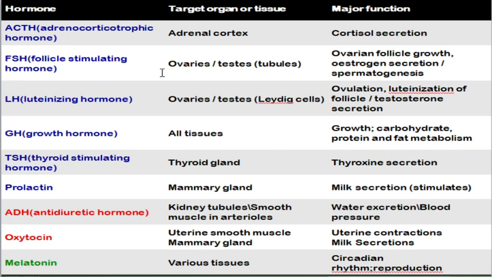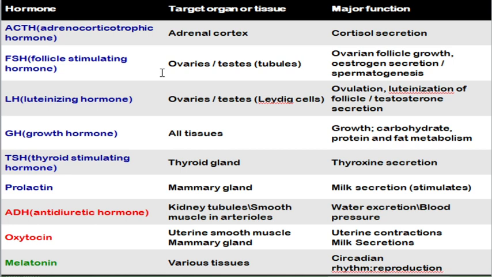This antidiuretic hormone will be acting on two groups of tissue. First, it will be acting on the kidney tubules. So it will be causing the kidney to release less water by retaining more water. As a result, it will be decreasing the amount of urine produced. Next, this hormone also acts on smooth muscle, that is the wall of arterioles, thereby constricting the blood vessel wall. So this ADH hormone is responsible for increasing the blood pressure.